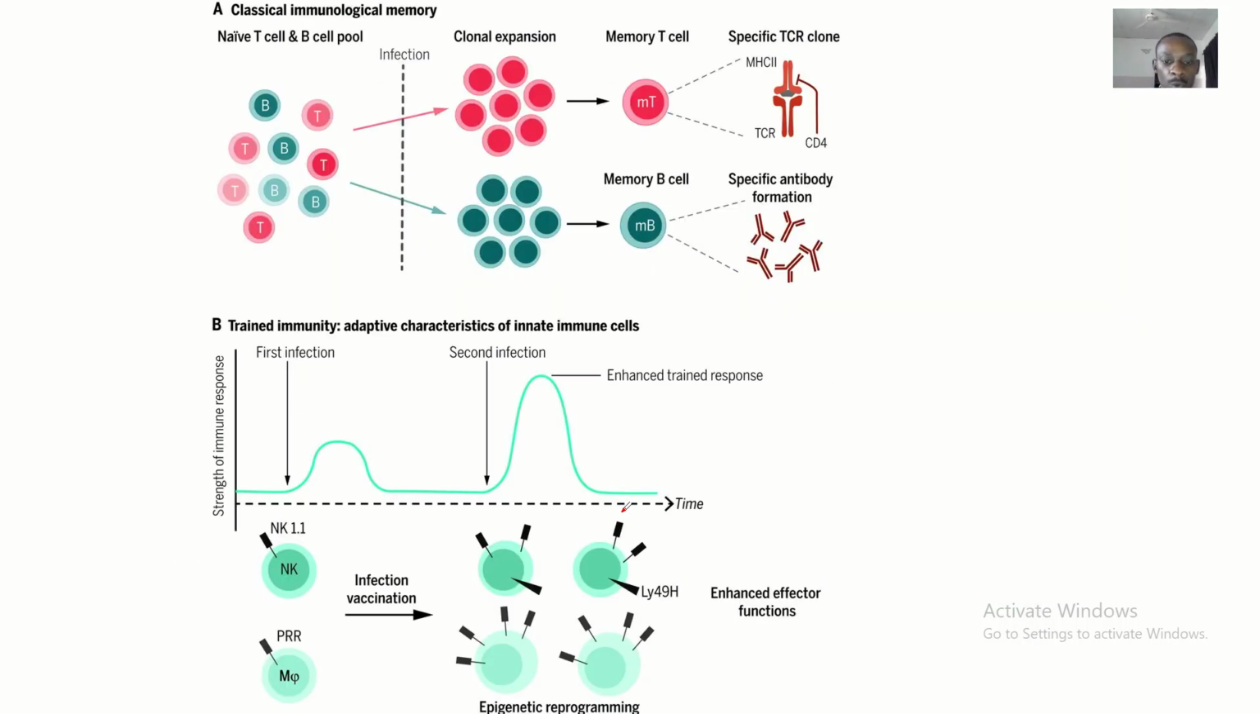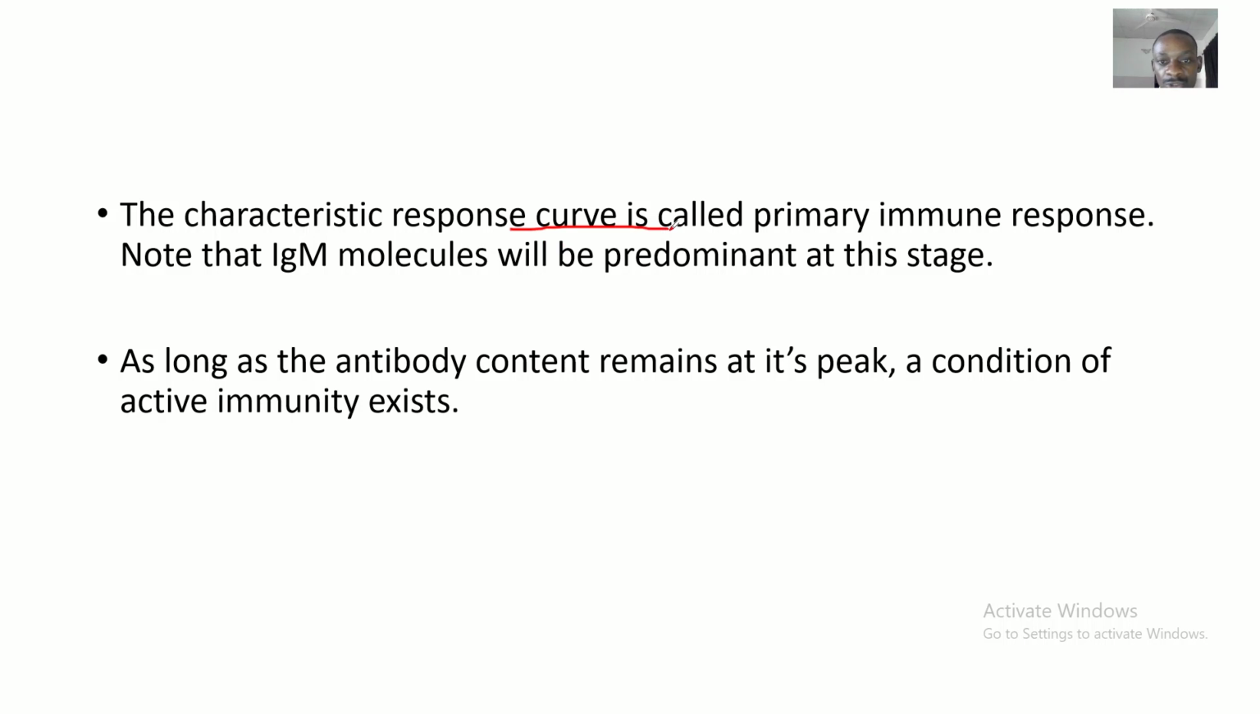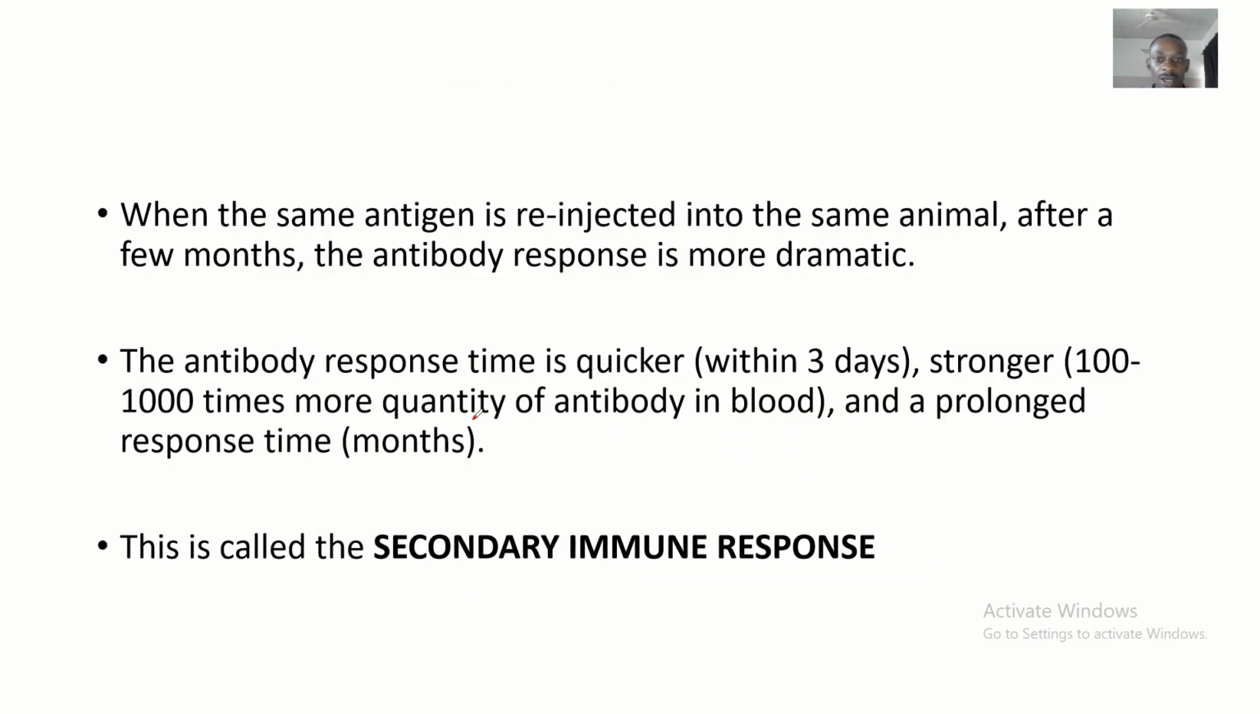Okay, so now we see that the characteristic response curve is called what? Primary immune response. Okay, now note that immunoglobulin M molecules will be predominant in primary immune response. That's the response in the first attack. So as long as the antibody content remains at its peak, a condition of active immunity exists. Okay, we're actually building up.